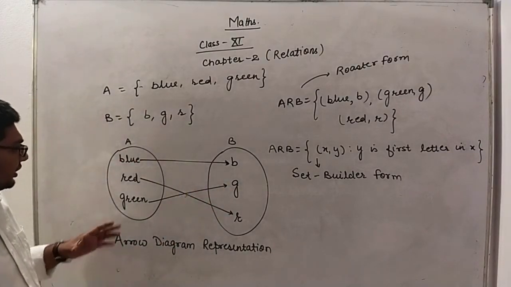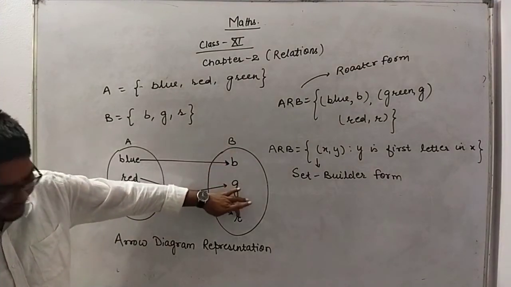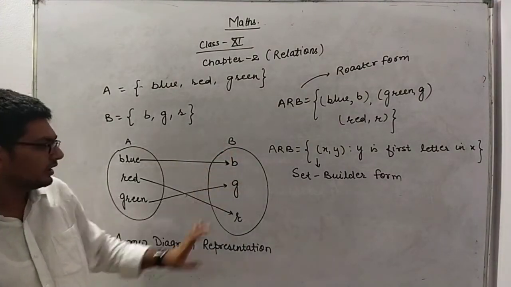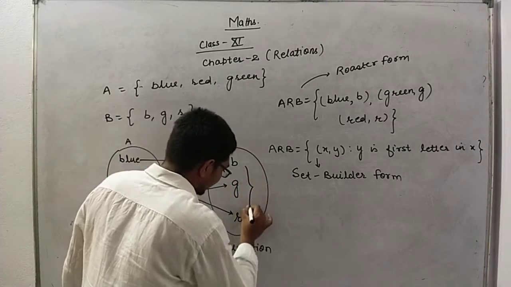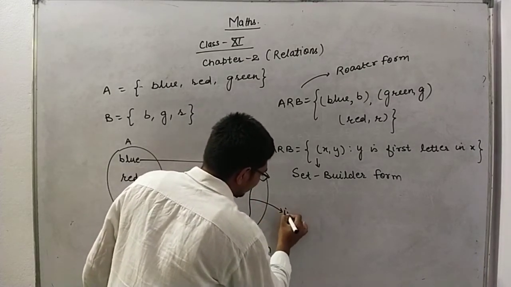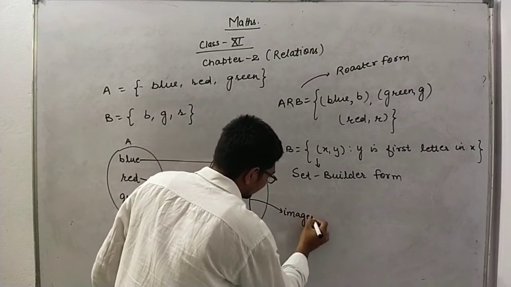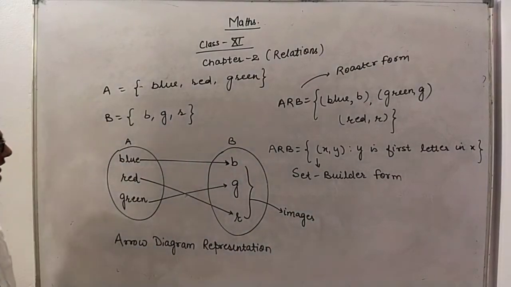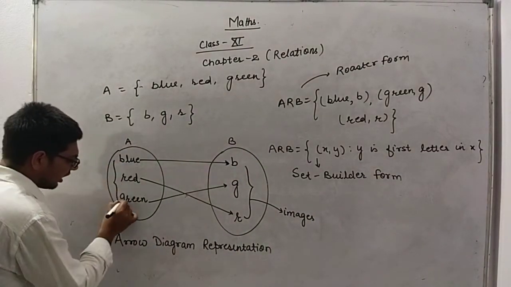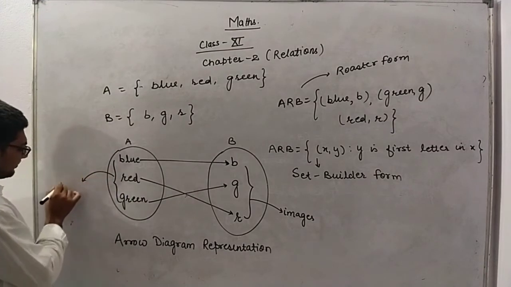Now the relations defined here, the elements written on this side are known as images, and the elements written on the right hand side of the set are known as pre-images.